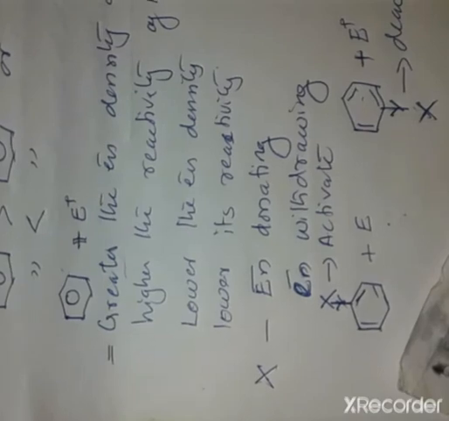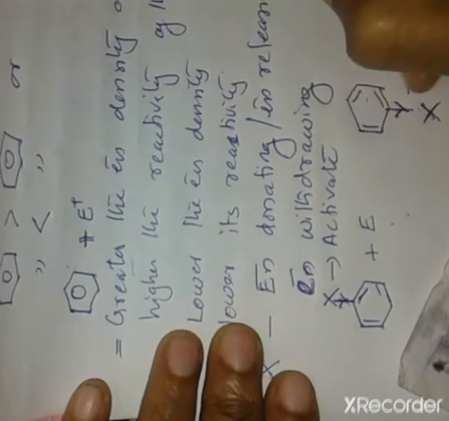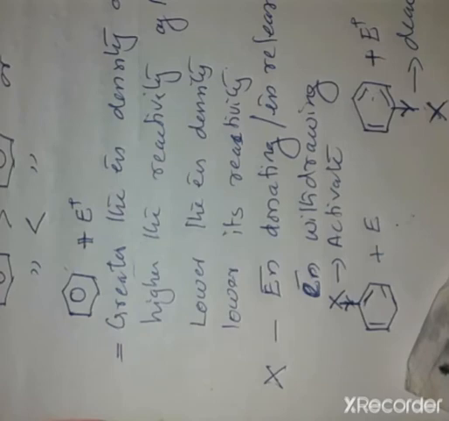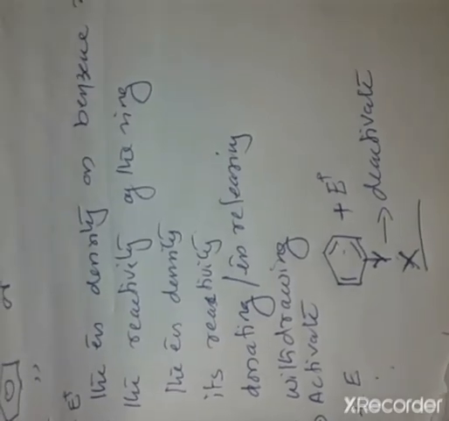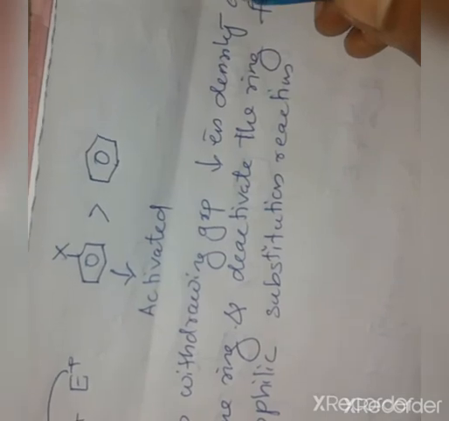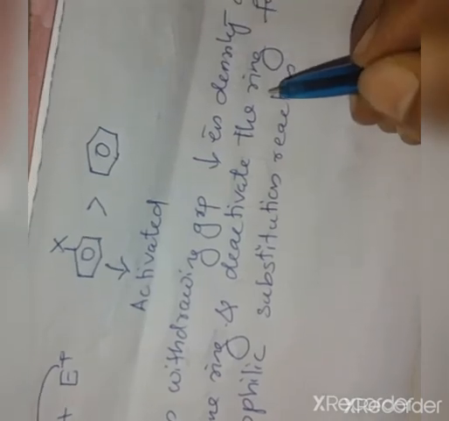Electron donating means electron releasing. The electron releasing group increases the electron density of the benzene ring and activates the benzene ring towards electrophilic substitution reaction, and an electron withdrawing group decreases the electron density on the benzene ring and deactivates the ring.